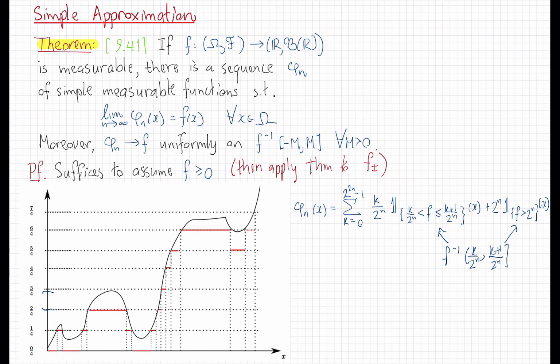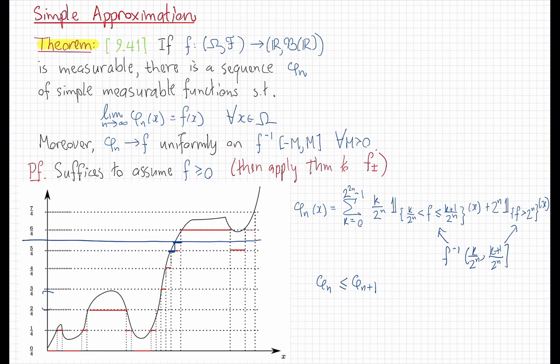It is very easy to check from the definition, or just from pictures like this, that phi n is less than or equal to phi n plus 1. If I subdivide the range in half, then on half of the range, the function's approximate value is going to stay the same, but on the other half, it may go up. It certainly cannot go down. But we're always approximating from below. We're looking at the values from below the function, okay?